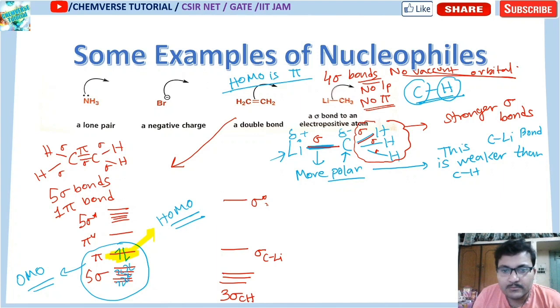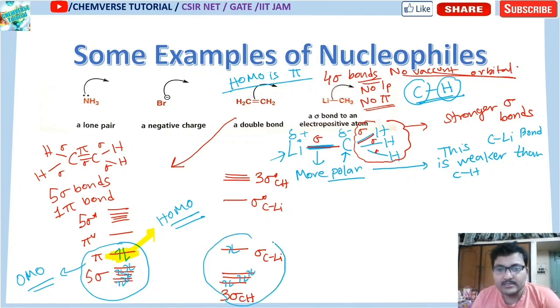Automatically there will be 1 sigma star C-Li, the corresponding anti-bonding part, and 3 sigma star C-H. If I fill the electrons, I am filling 1, 2, 3, 4, 5, 6, 7, 8, up to this C-Li. These 4 are the sigma bonds and these are all your occupied molecular orbitals. Among them, this one is your highest occupied molecular orbital.